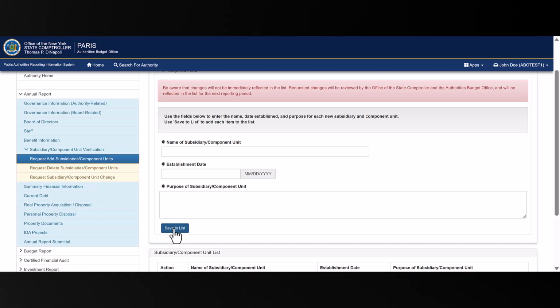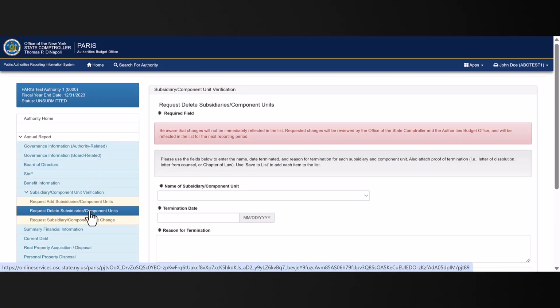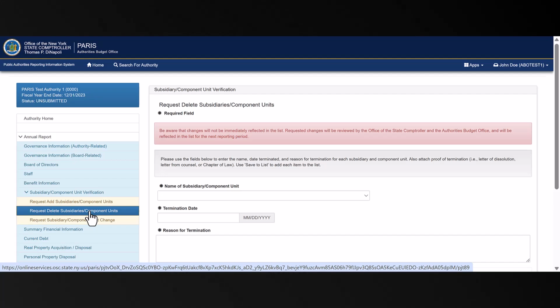The second page is Request Delete Subsidiaries/component units. If an authority has an existing subsidiary or component unit that has been terminated by legislation or officially dissolved by the Department of State, this screen is used to request removal of the entity from the authority's subsidiary/component unit list.